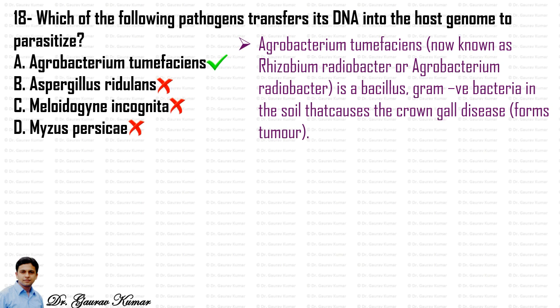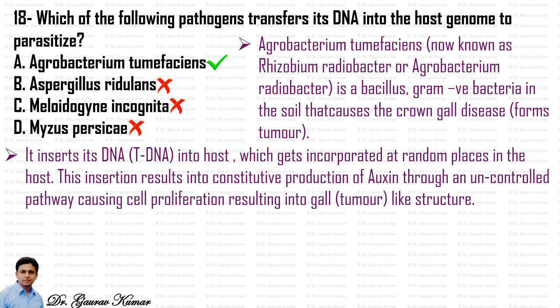It is a bacillus bacteria, a rod-shaped bacteria. That means it is a gram-negative bacteria in the soil that causes the crown gall disease, that is, it forms a tumor-like structure. It inserts its DNA, which is called tDNA, into the host, where it gets incorporated at random places. This insertion results in constitutive production of auxin through an uncontrolled pathway, causing cell proliferation, resulting in a gall or tumor-like structure.